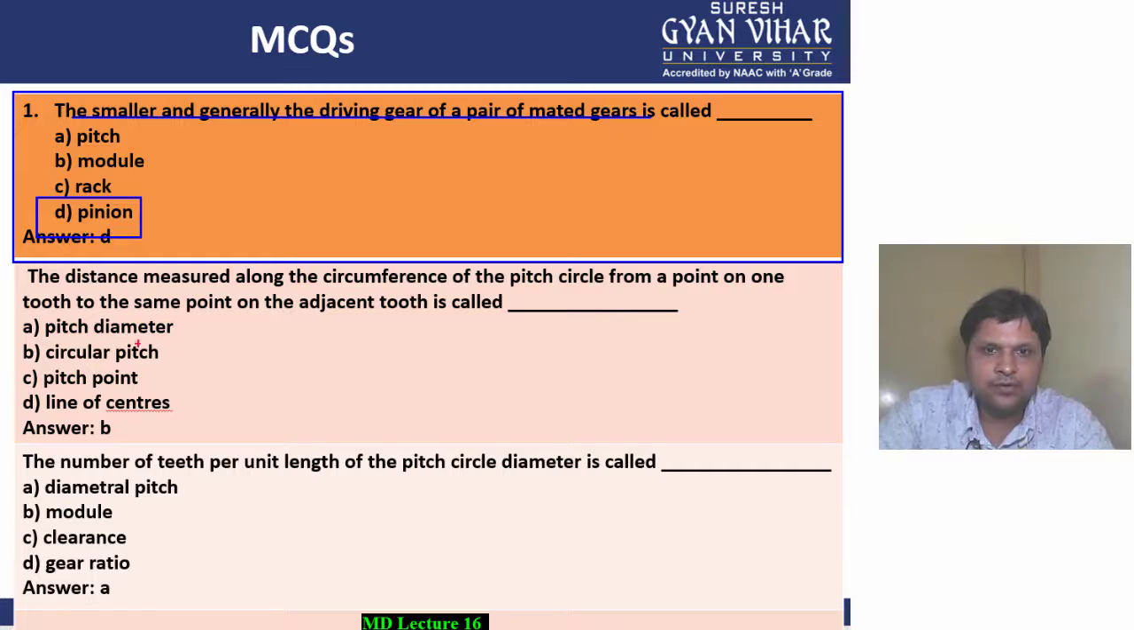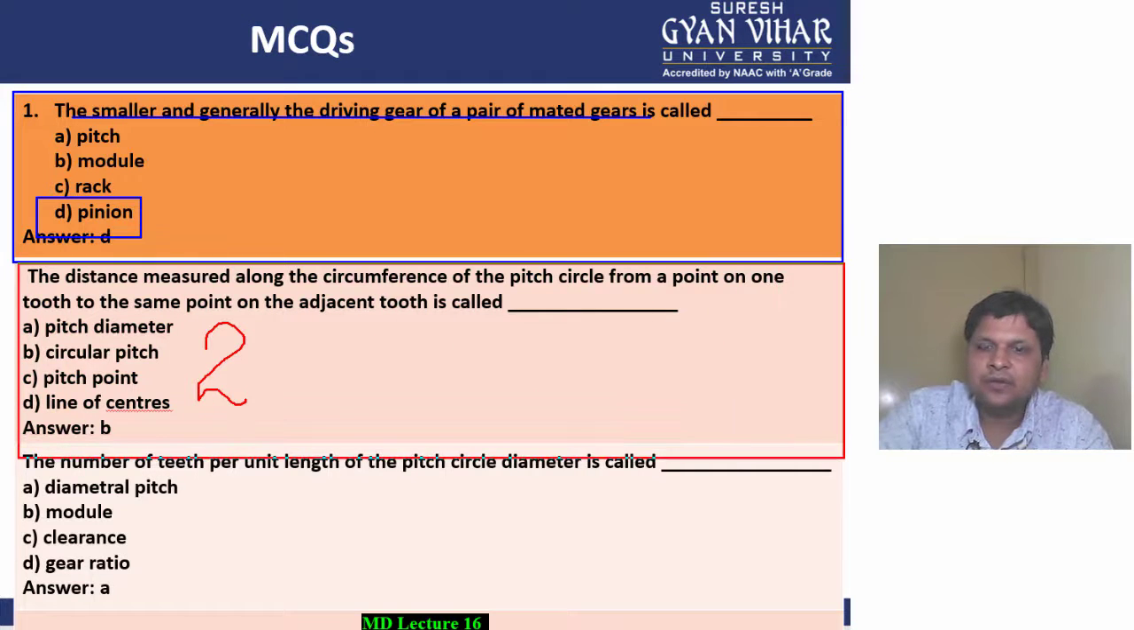Question number 2. This is our question number 2, students. What is the question saying to us? The distance measured along the circumference of the pitch circle from a point on one tooth to the same point on the adjacent tooth. So what is the language? The distance measured along the circumference of the pitch circle from a point on one tooth to the same point on the adjacent tooth. So guess what is the answer?